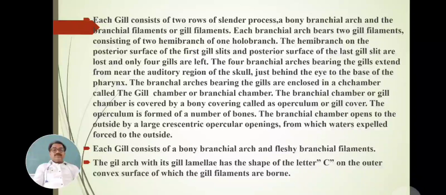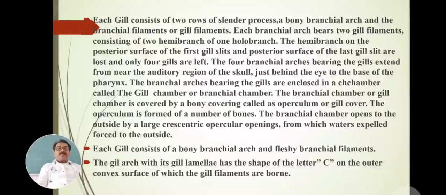Each gill consists of a bony branchial arch and fleshy branchial filaments. These are present in each gill. The gill arch with its gill lamellae.